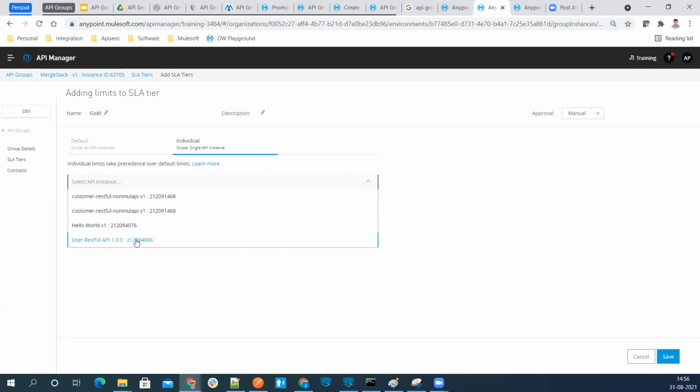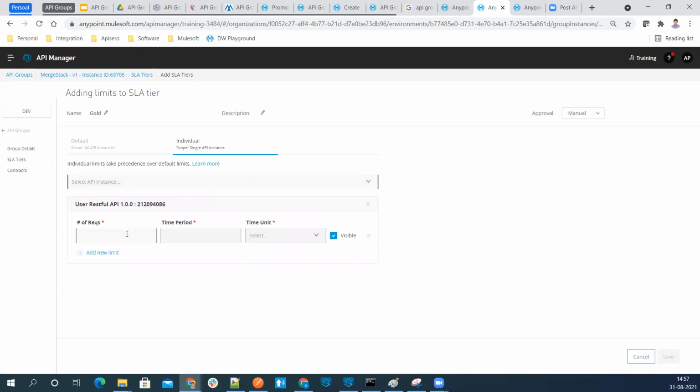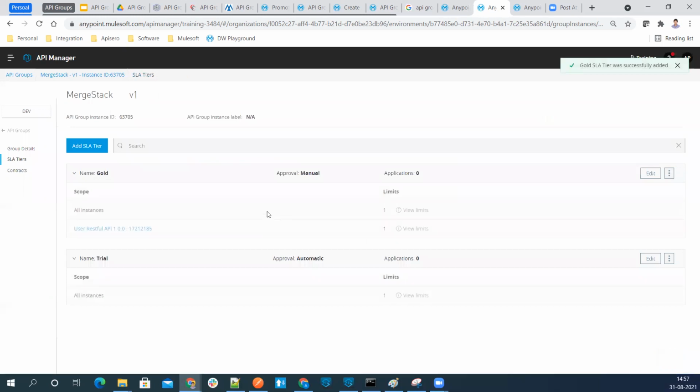I wanted to select the user API and say that this API will be allowed to execute 1000 requests per minute. So just choose per minute. Now this default will be overwritten by this. Okay, so let me save this. So now we have applied two SLAs, gold and trial. Inside the trial, I have used only the default SLA. Here, I have used both individual as well as the default.